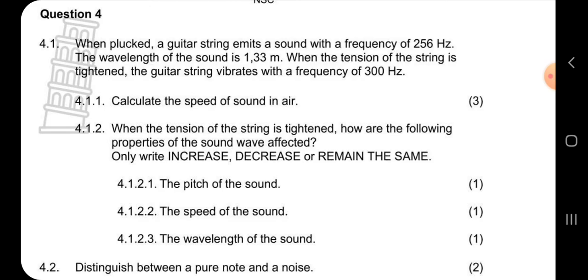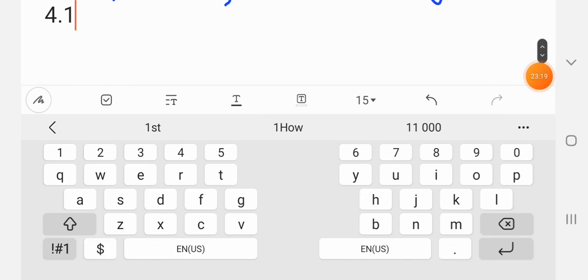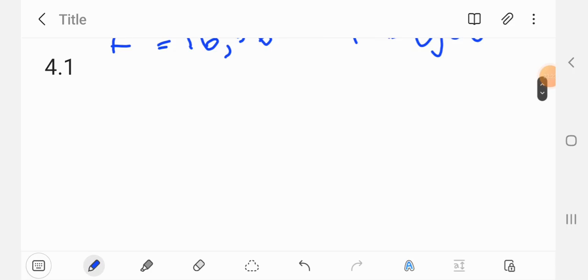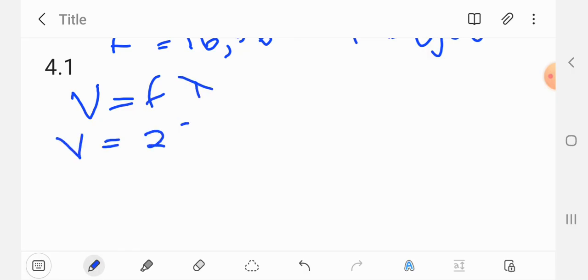Speed is velocity, keep that in mind. For 4.1, you're going to get a lot of wave questions. So we're looking for v, which equals 256 multiplied by 1.33.